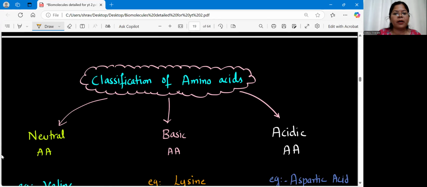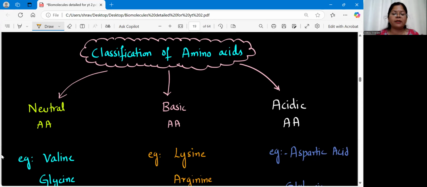Now we'll talk about the classification of amino acids. That means what are the different types of amino acids. So the first type of classification is based on whether the functional group, that is the variable group, has got acid in it or base in it or neutral. Clear? For example, if you consider the structure of, say, glycine, or we can have alanine, or we can have serine. See, all this we have just read now, isn't it? So this will be very easy for us to understand.